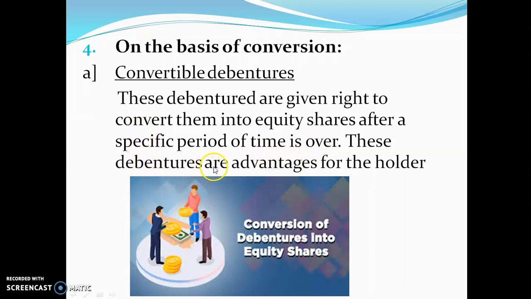So these debentures are an advantage for the holder. Whoever has taken a convertible debenture is always at an advantage because after some period of time they are going to become equity shareholders. That means they are the owners. Got it? So even in this picture it is very clear that a debenture holder, after the time is over, will return the debenture and is going to get equity shares. Is it clear? Come next.